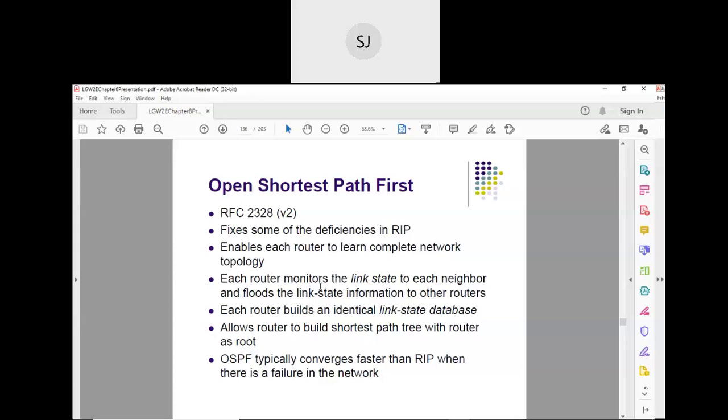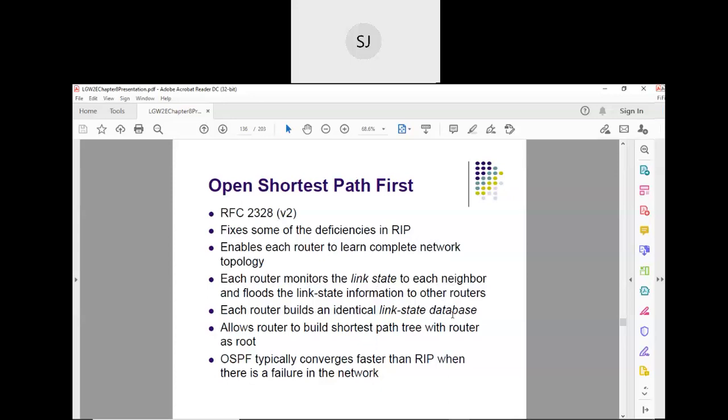So Open Shortest Path First is based on which routing algorithm? It is based on Dijkstra's routing algorithm, whereas RIP is based on the Bellman-Ford routing algorithm. Each router monitors the link state to each neighbor and floods the link state information to the other routers, right? So each router builds the link state database.